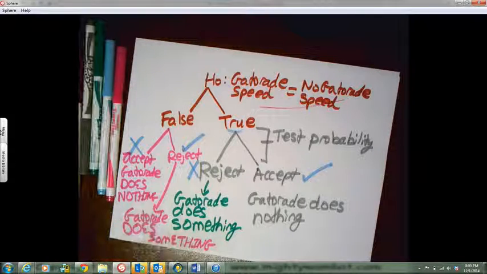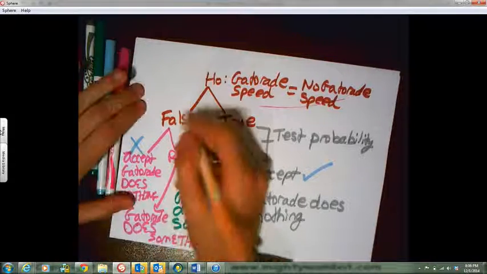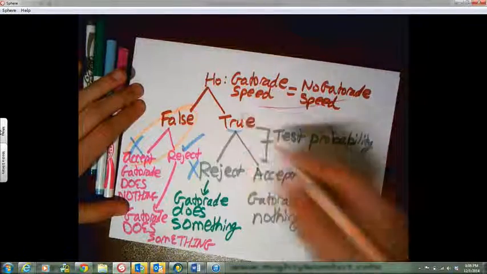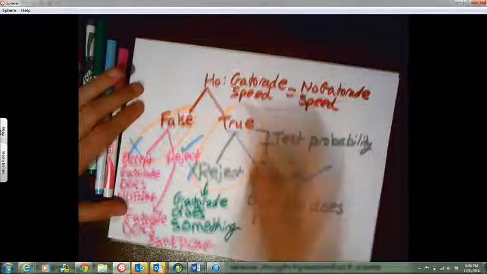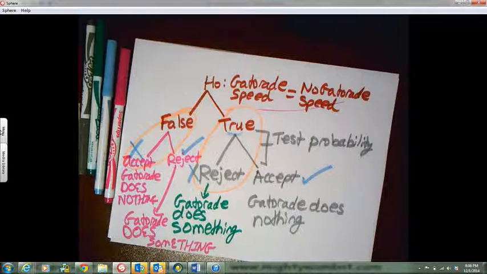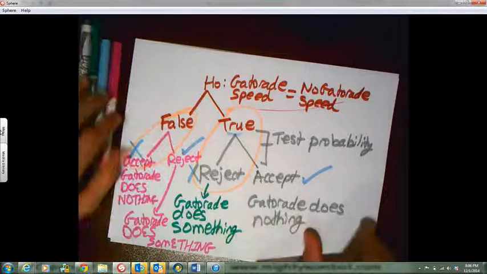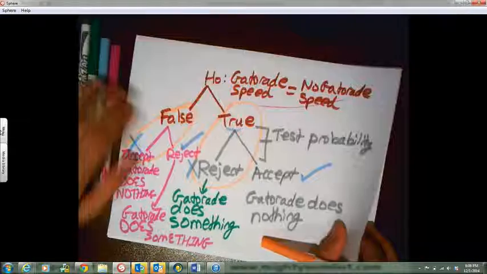Now this arm and this arm are the two errors. And these two errors have names. I'm going to just talk about the names and then I'm stopping. Then I am stopping, folks.